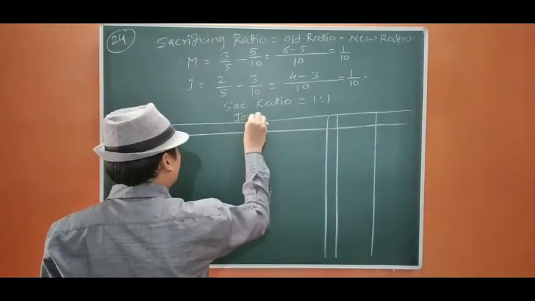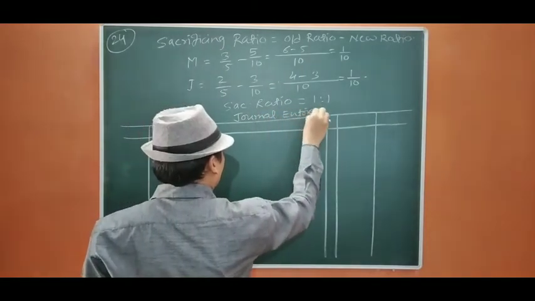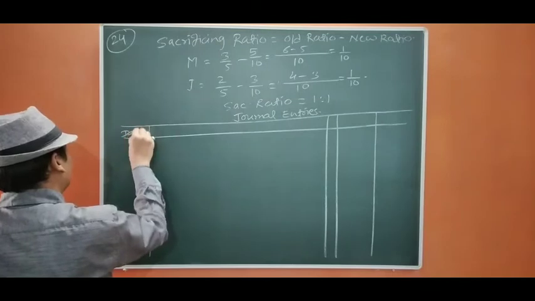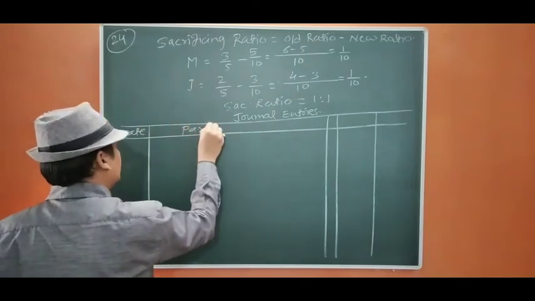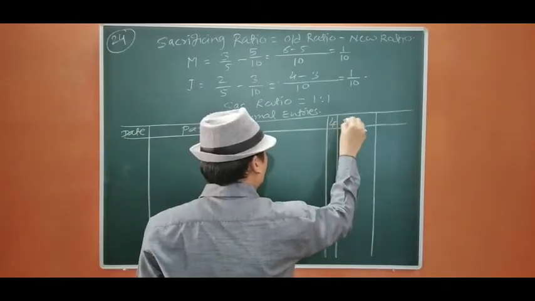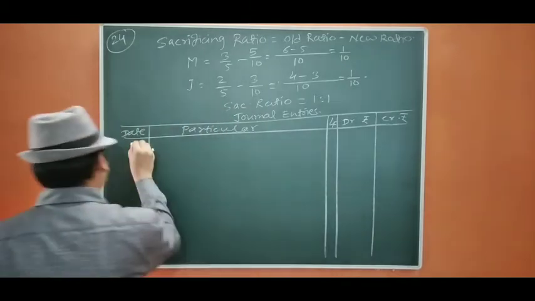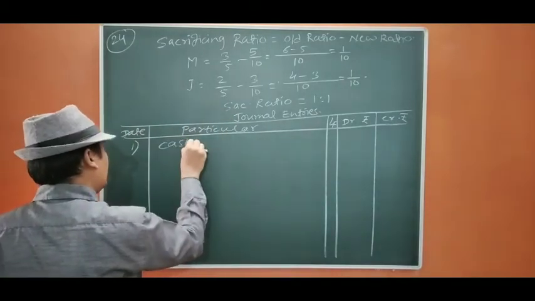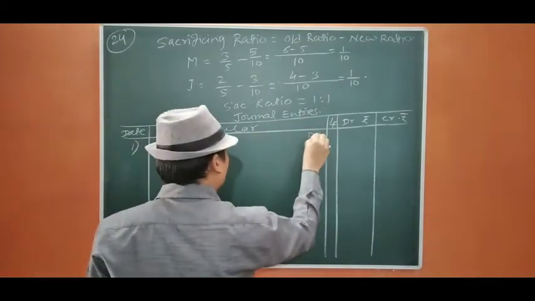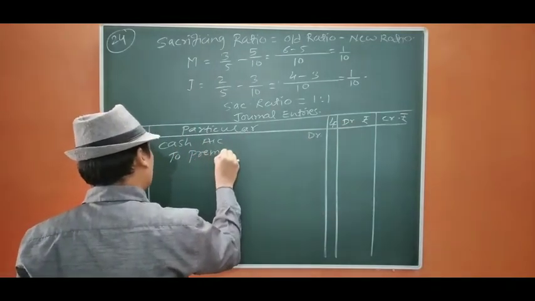Journal entries. Date, particulars, ledger folio, debit rupees, credit rupees. First entry, cash account debit to premium for goodwill account.